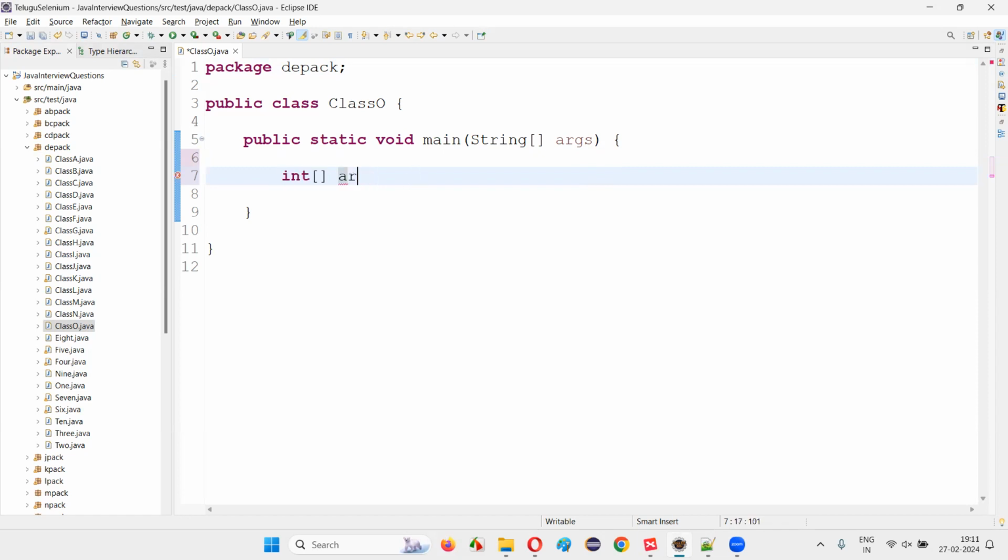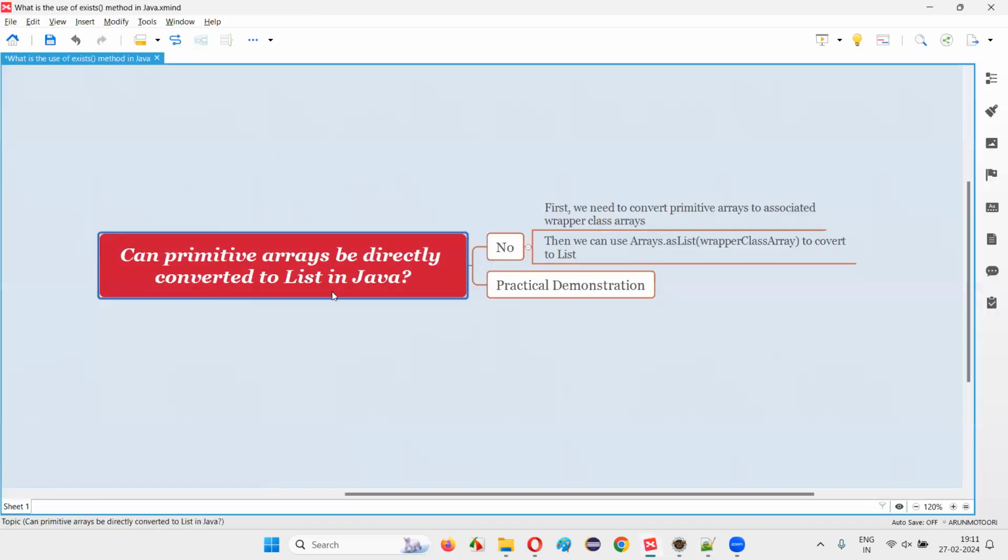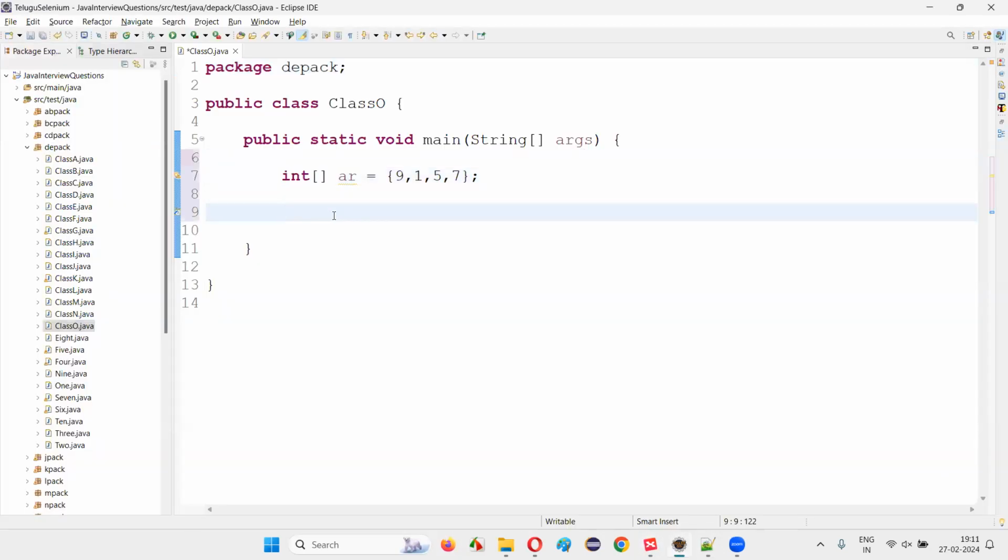Let's say AR is equal to, in curly braces, I'll provide 9, 1, 5, 7, some random numbers. Now, is it possible to directly convert this primitive data type array to a list in Java? The answer is no. We cannot directly convert.